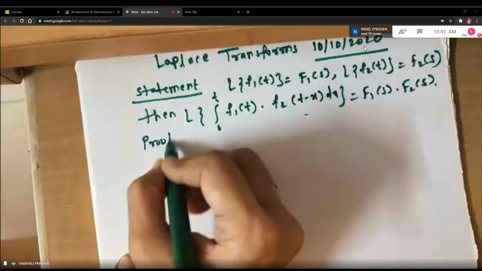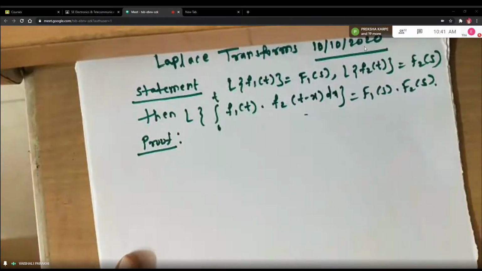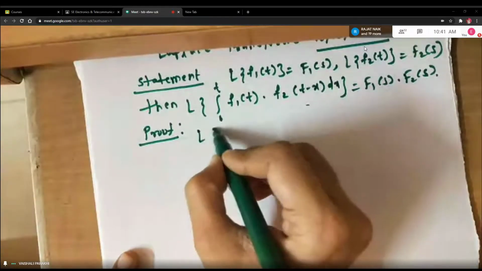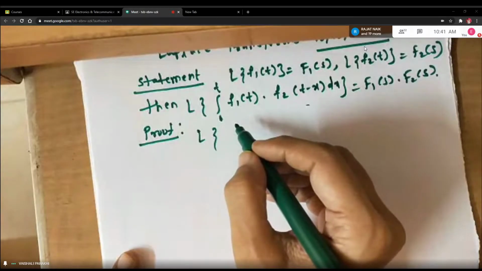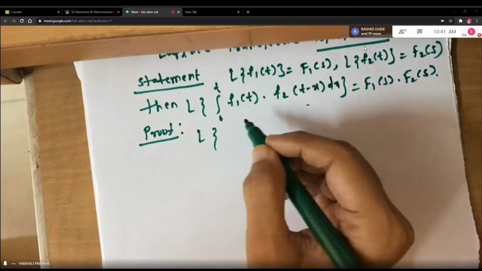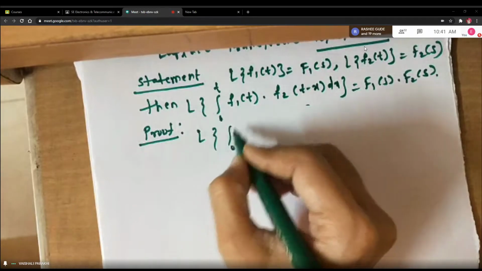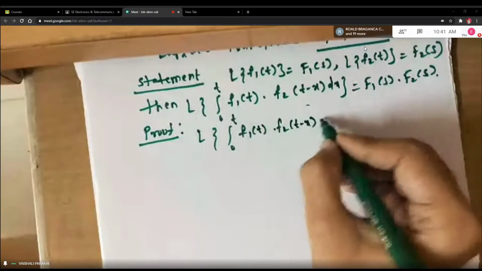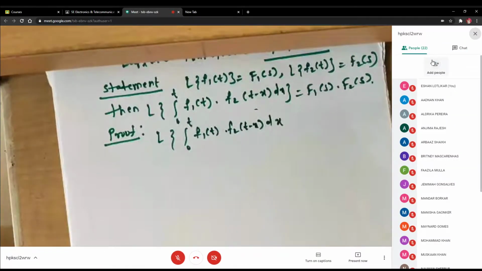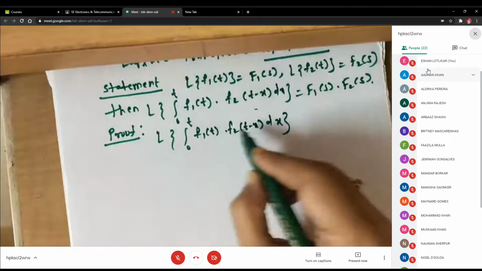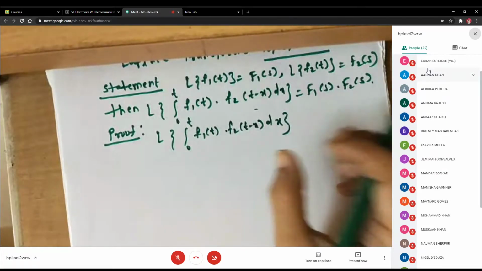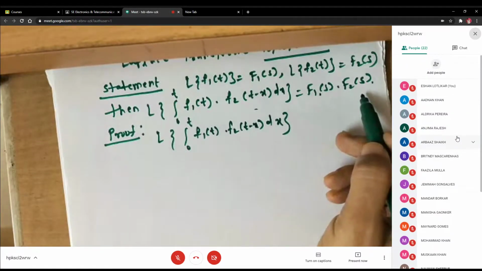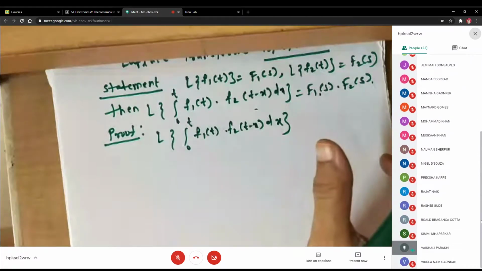Now if you go to prove this, we are going to start with the left hand side, students. So it is Laplace of integral from 0 to t f1 of t into f2 of t minus x dx. This is our left hand side of the theorem. Now what you have to prove? You have to prove that this is equal to F1 of s into F2 of s, that is, Laplace transform of the first function into Laplace transform of the second function. This you are going to prove.